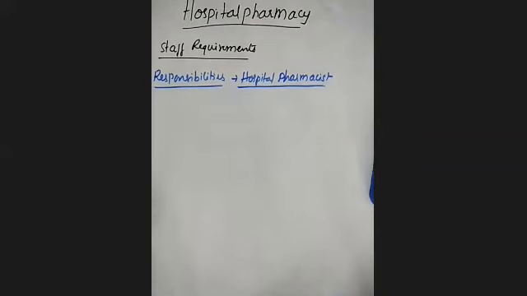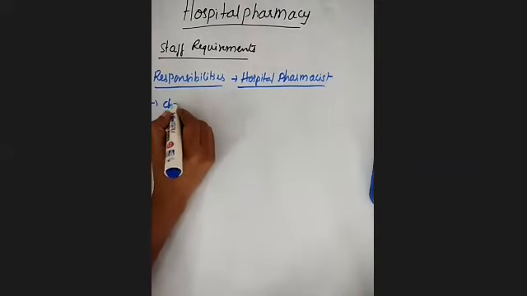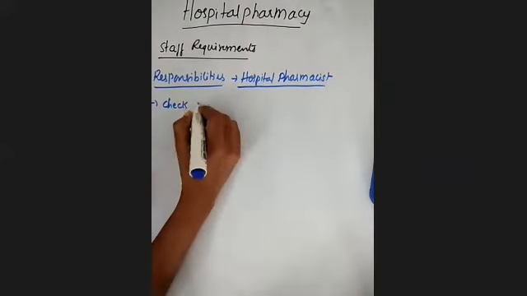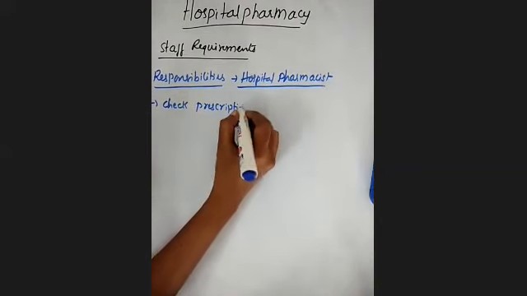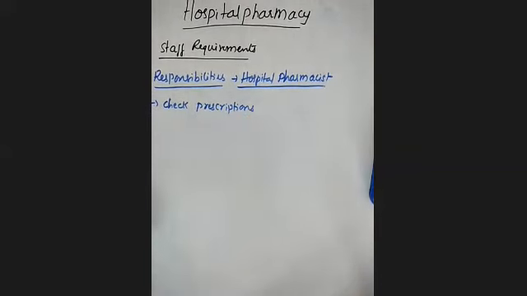First one is they check prescriptions. What they have to do is check the prescriptions and make sure that there are no errors in the prescriptions that are prescribed by the physicians. Why?